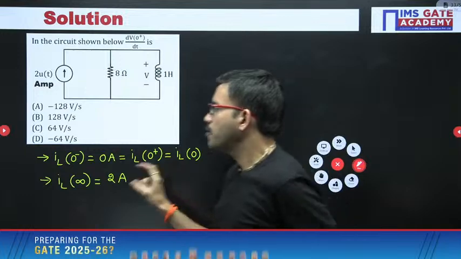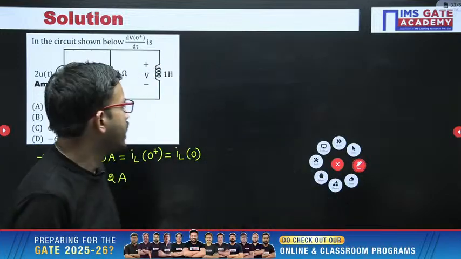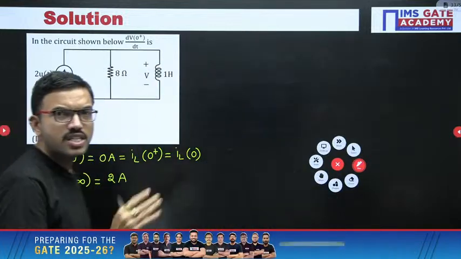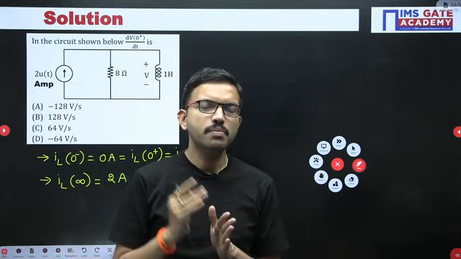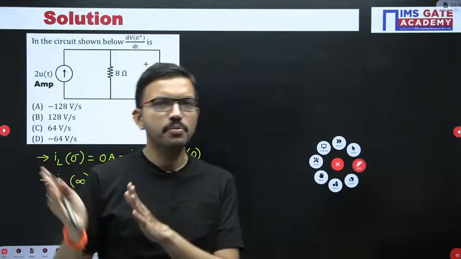Now, I hope all of you know the generalized formula in terms of initial and final values: IL of infinity minus (IL of infinity minus IL of 0) into e power minus t by tau.